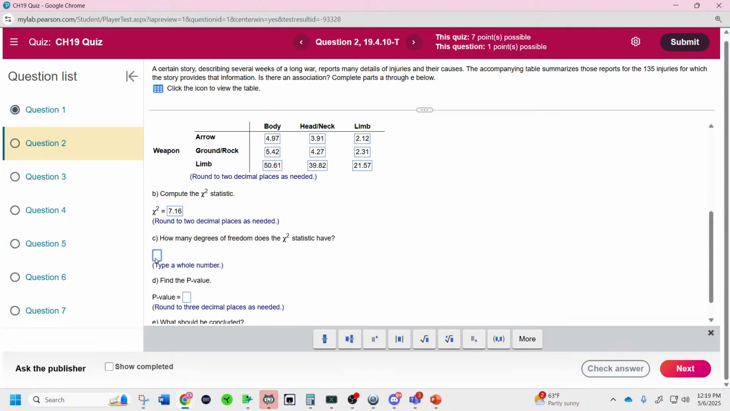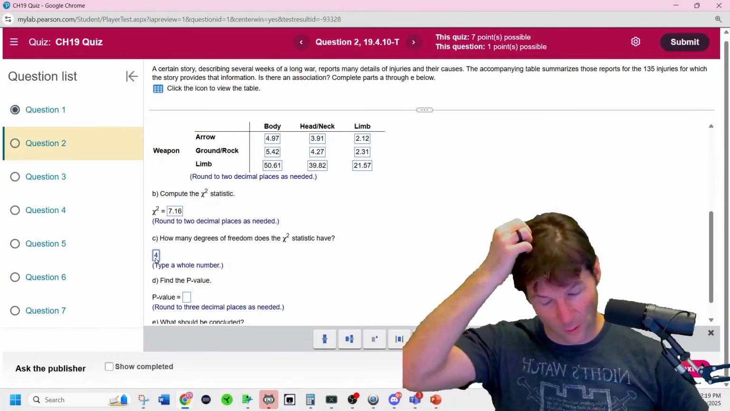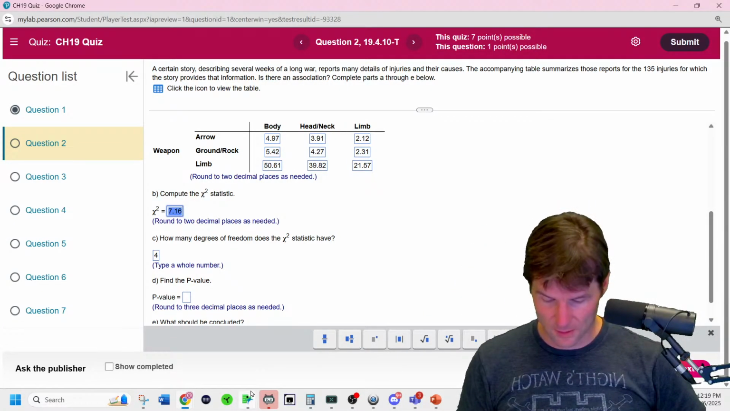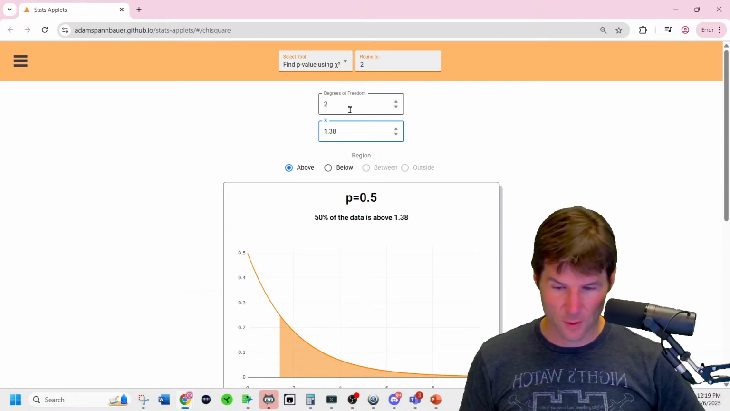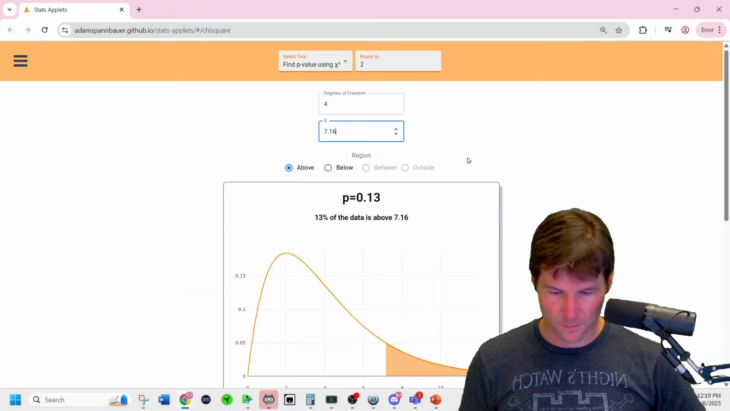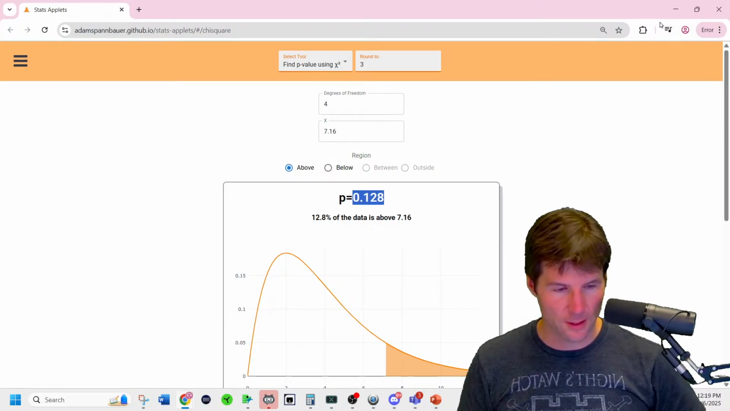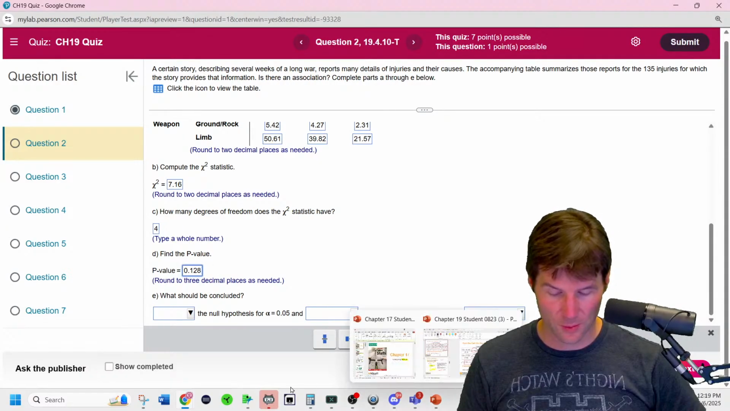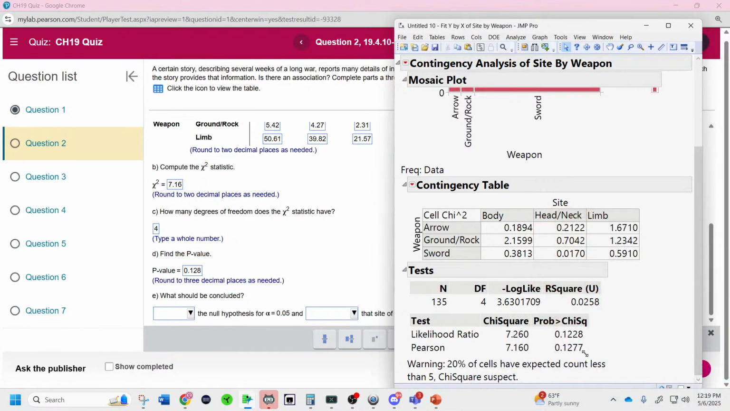How many degrees of freedom? 4, because it has 3 rows and 3 columns, so 2 times 2, 4 degrees of freedom. The p-value we can find manually if we go to the applet and enter 4 degrees of freedom and the chi-squared. There's the p-value of 0.128, which tells us what we saw was pretty likely by random chance given the null is true. That same p-value is also in the output at the bottom. The Pearson has your p-value, not the likelihood.